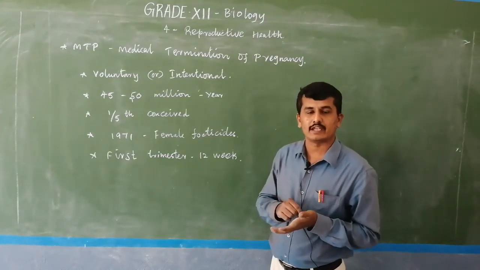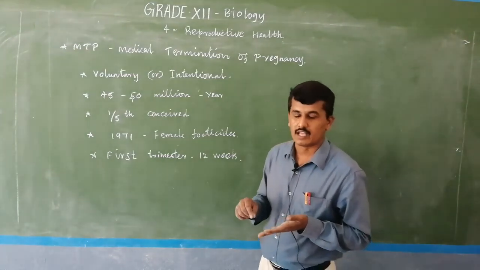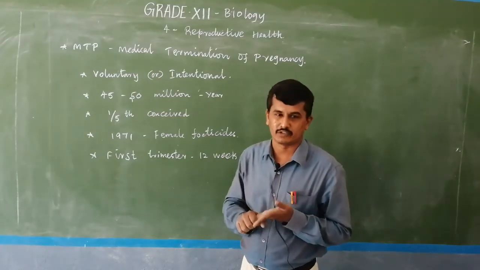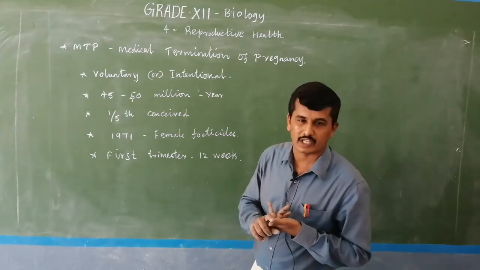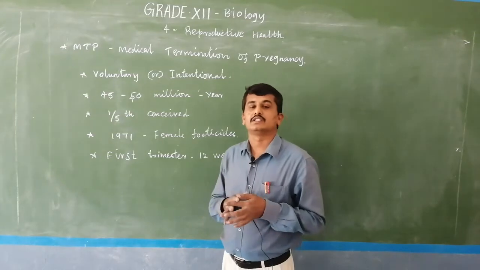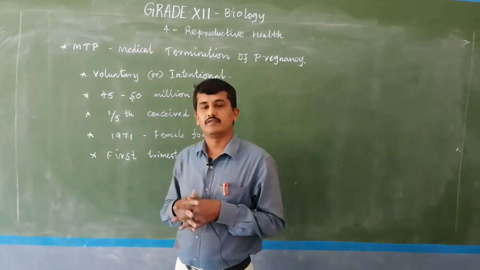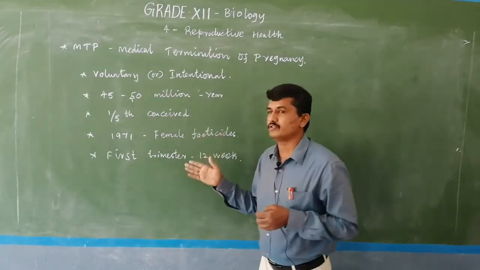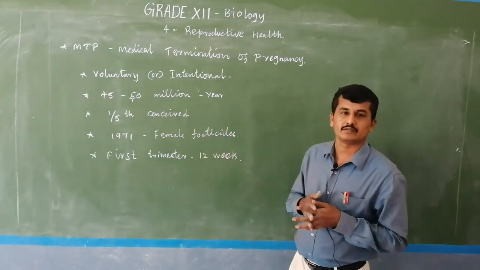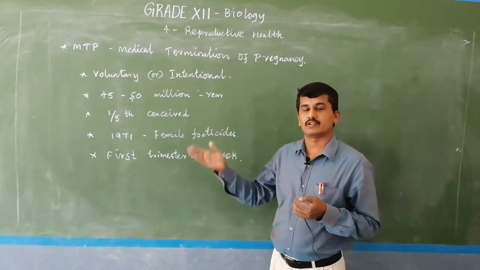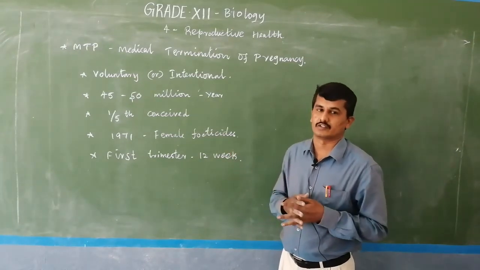Normally, in a 9 month pregnancy, the first 3 months is the first trimester, the second 3 months is the second trimester, and the last 3 months is the third trimester. In the first trimester, MTP is beneficial to the female as well as the child, and no side effects occur.